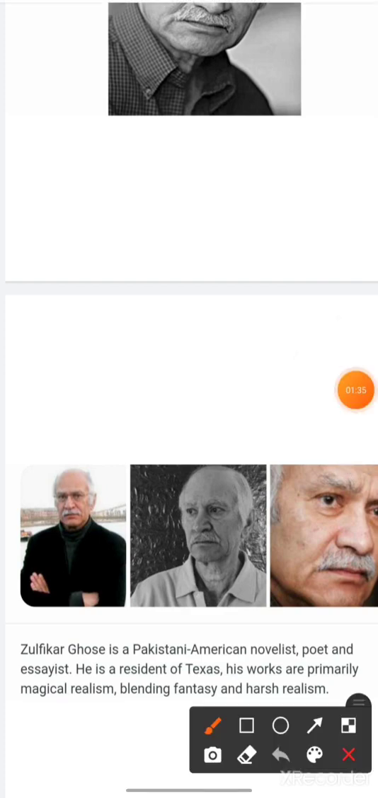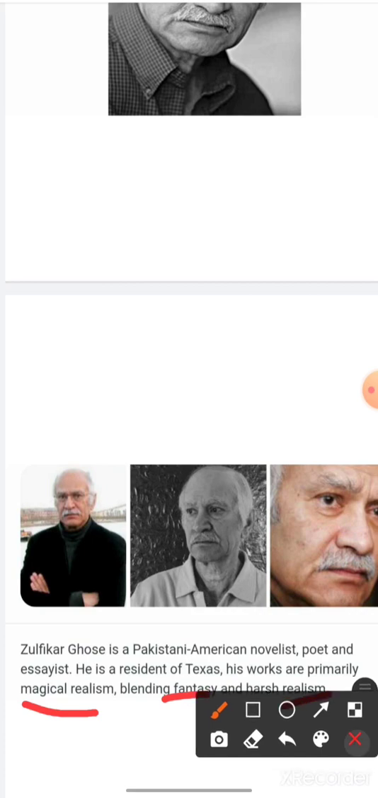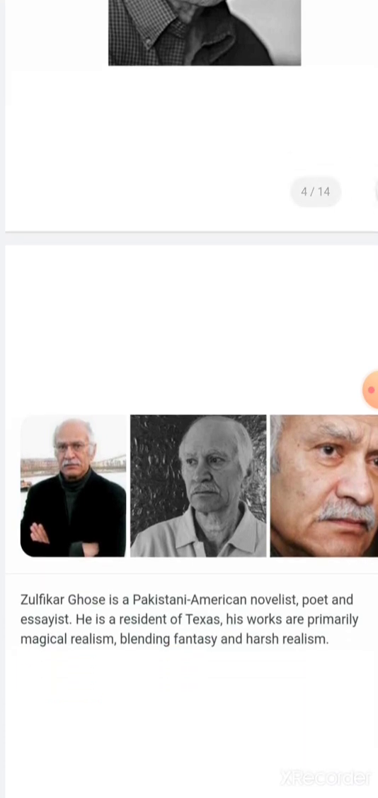Now what is magical realism? Magical realism comprises fantasy and realism. Harsh realism, he would say. Fantasy is something that you imagine and realism is something that is real. Now how can these two terms come together? Blending means mixing fantasy and harsh realism. That reality which pinches the people. We say such is kadwa, truth is bitter. So he combines that bitter truth with imagination.